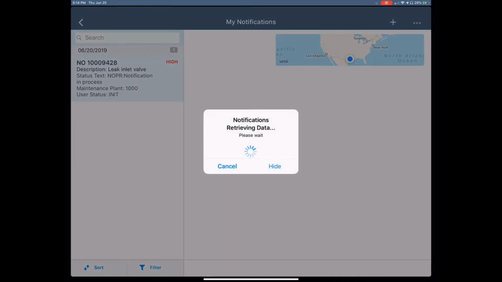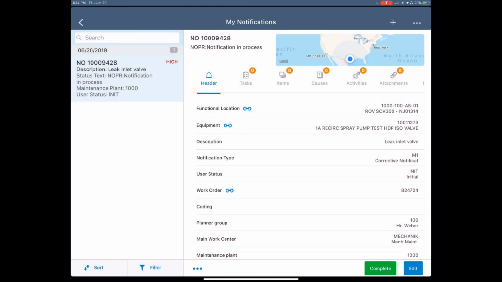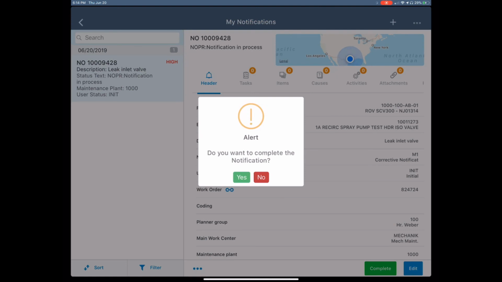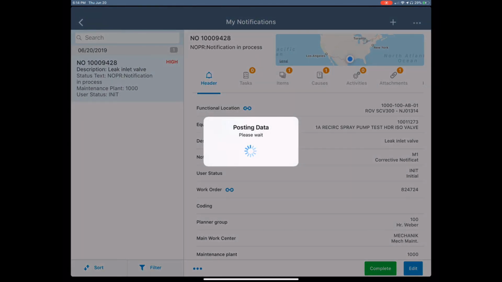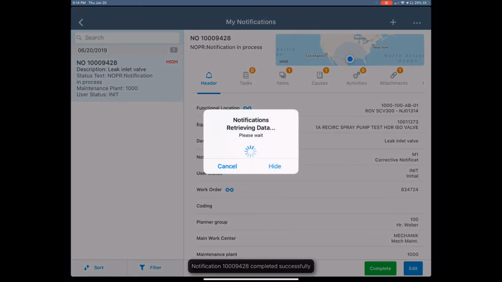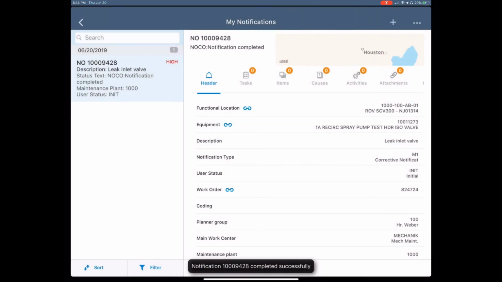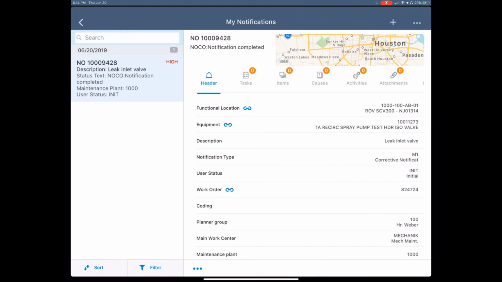As a supervisor, I can go back to my notification and mark the notification as complete as well. So I'm going to sign off on this notification, hit complete, and close out the notification. So this covers the end-to-end processing of a work order, closing out the work order, and closing out the notification.